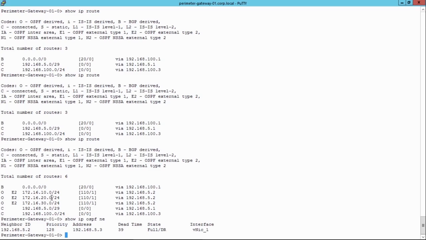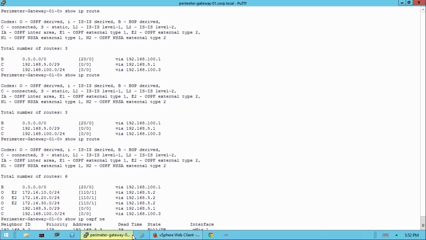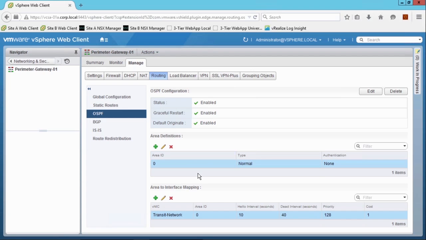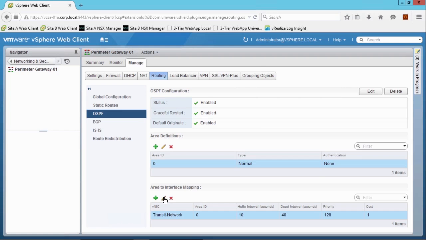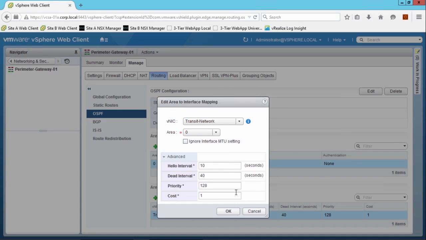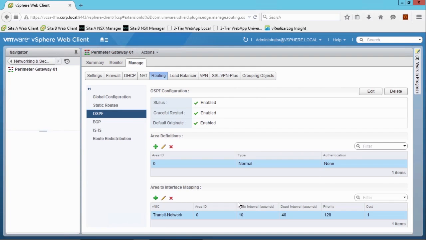So it's very simple to configure OSPF, and there's not a lot of heavy lifting needed to configure various options. Almost everything is done either in the area definition page that we looked at earlier, where we can specify our authentication and the value for the authentication, either password, which is clear text, or MD5, and also our area to interface mapping. So this is a pretty simple configuration to accomplish, and with that, we've configured OSPF. So how easy is that, guys?